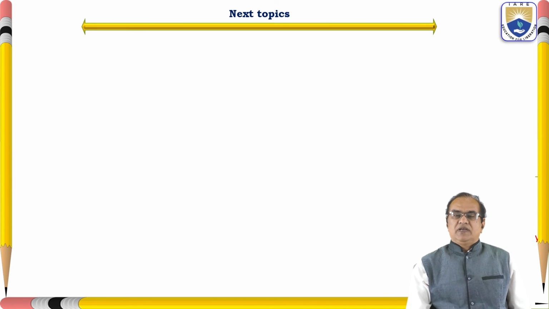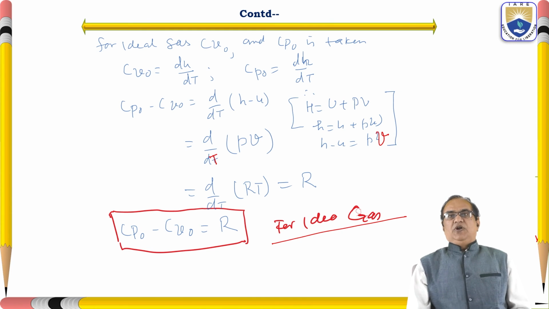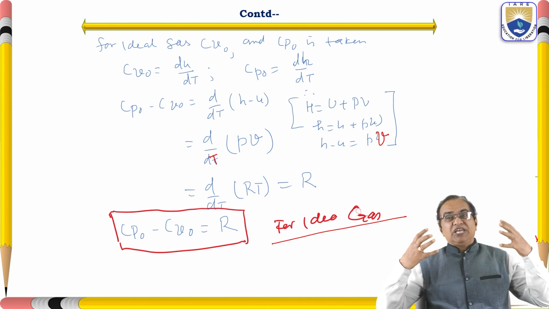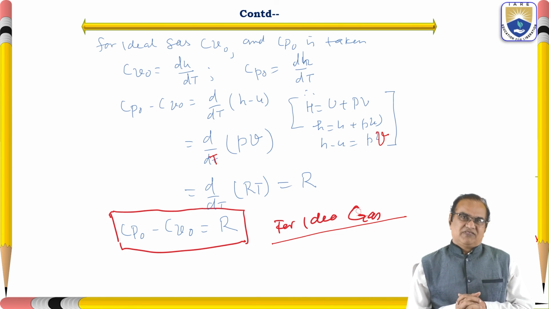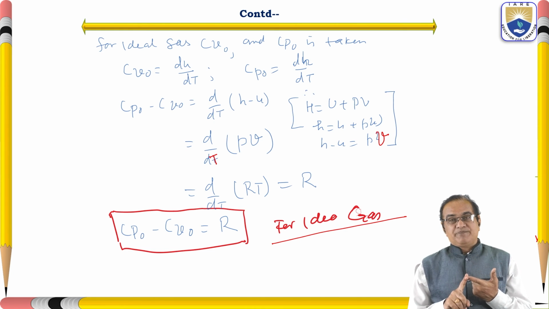As of now, we have found the enthalpy with the help of the first law of thermodynamics. These come as corollaries of the first law of thermodynamics. We have found the enthalpy H, and this H is equal to U plus PV.